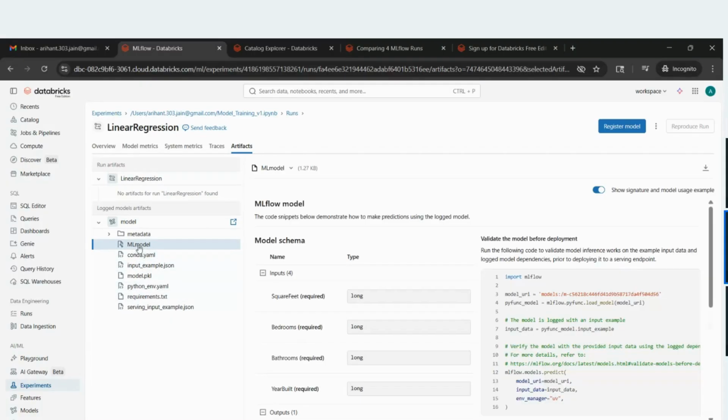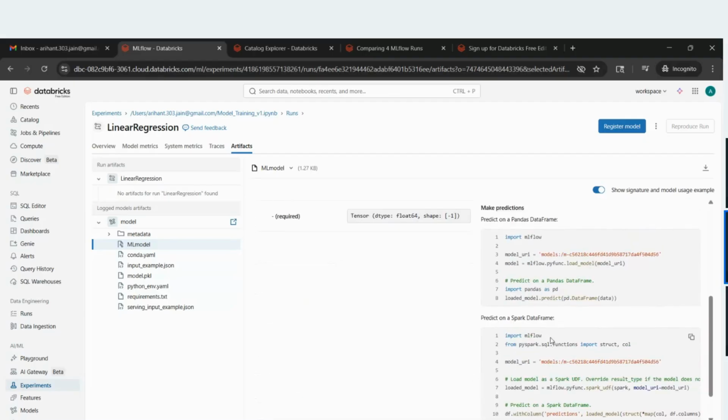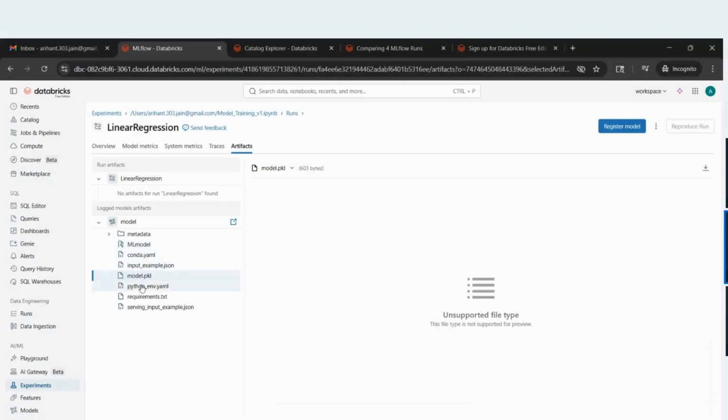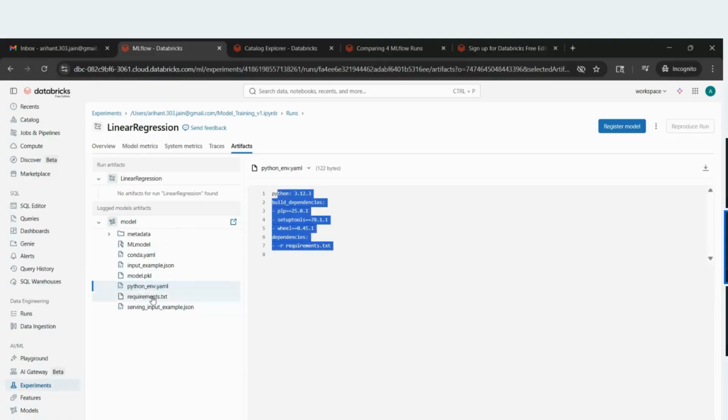So for the ML model, you can generate all those things here, the loss graph or anything. There is model.pkl, and this is the YAML file. Then requirements.txt shows which dependencies have been downloaded and which versions of the files we have used.